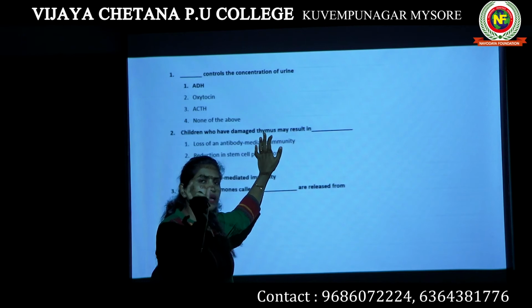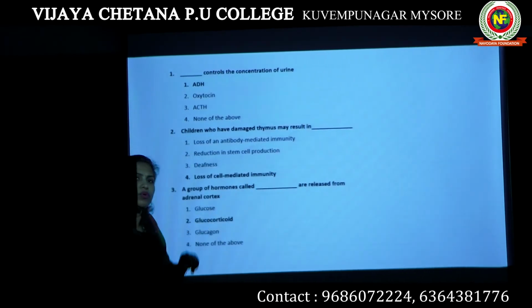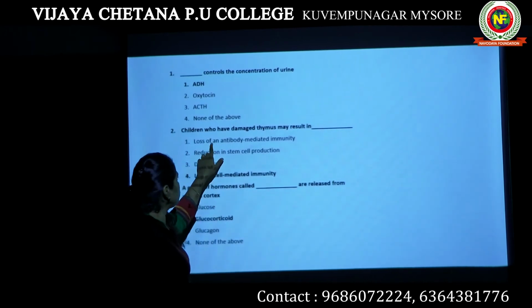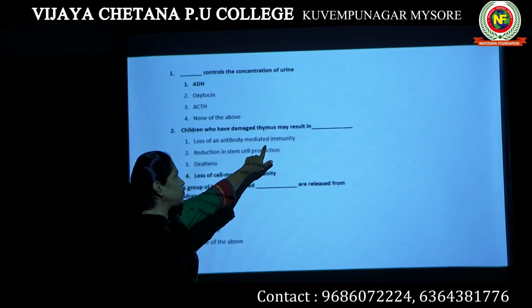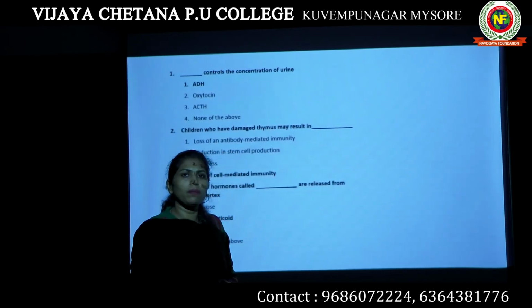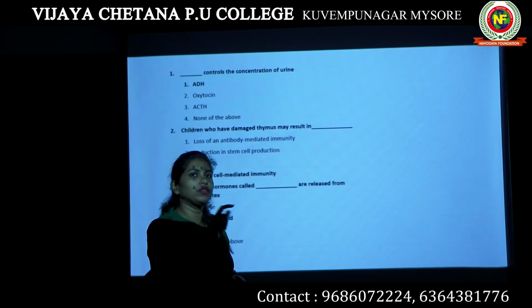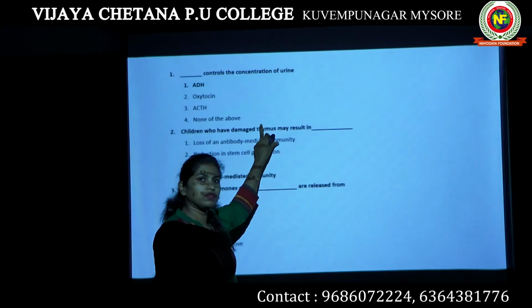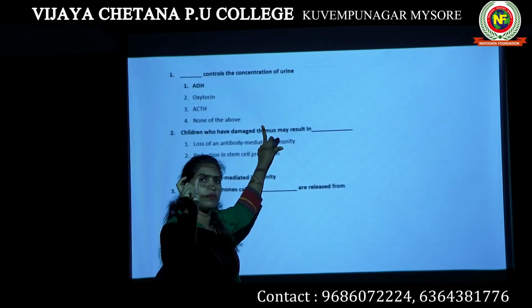And T lymphocytes are associated with cell mediated immunity. Why not antibody mediated immunity? Antibody mediated immunity is actually the immunity that we get from B lymphocytes. B lymphocytes have nothing to do with the thymus gland. The thymus gland is associated with T lymphocytes. That's why we call them T.